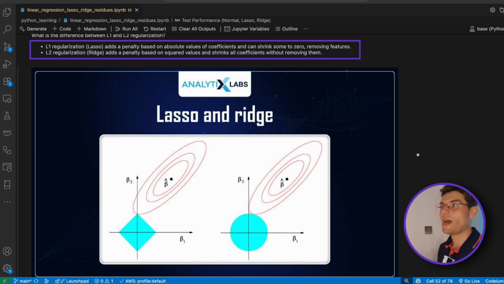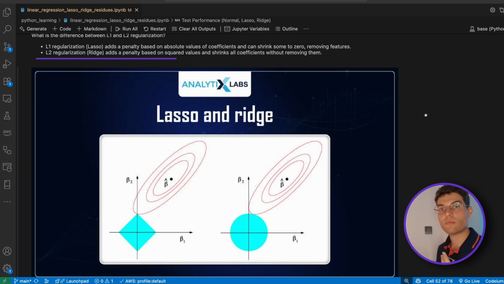So L1 adds a penalty based on absolute values of coefficients and can shrink some to 0, removing features completely. So it detects some not really useful features and it will completely drop them. Whilst ridge will add a penalty based on the squared values and shrink all coefficients without removing them. So the nuance here is one will be more robust and rigid, and one will still keep all the features, but will just give them a lower coefficient so that they're negligible in the end, but will not remove them.